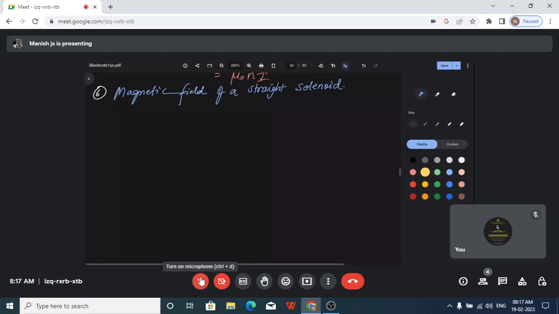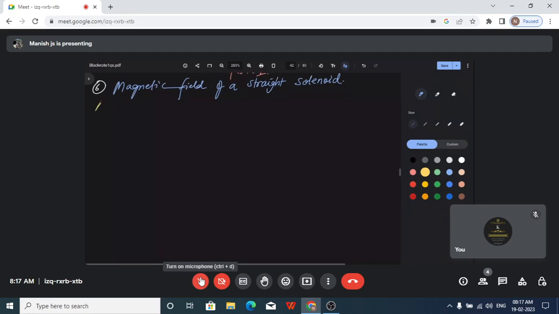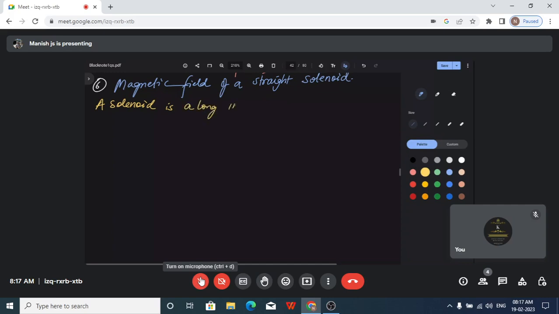Okay, so we will see what this is. Here I'll give you the definition. A solenoid is a long insulated wire wound in the shape of a spring, or you can say a helix.